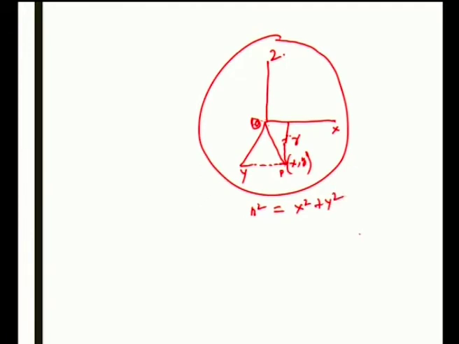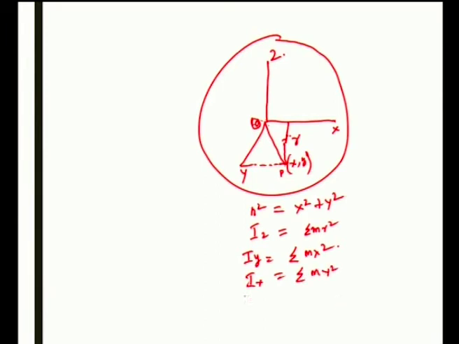Now, the moment of inertia of the particle P is Iz is equal to m r squared for the whole body. Similarly, moment of inertia of the body about Iy is equal to sigma m x squared. Similarly, moment of inertia of the body about Ix is equal to sigma m y squared.